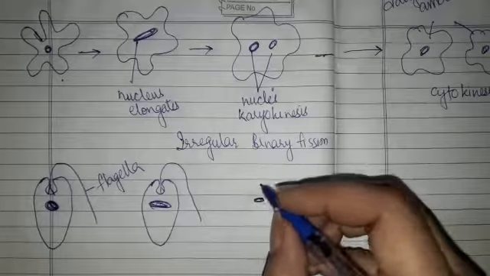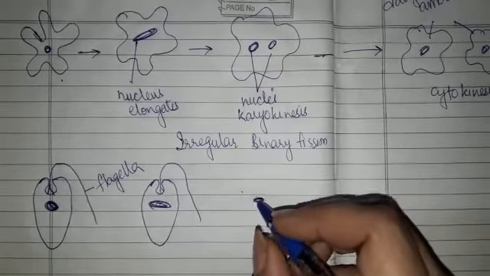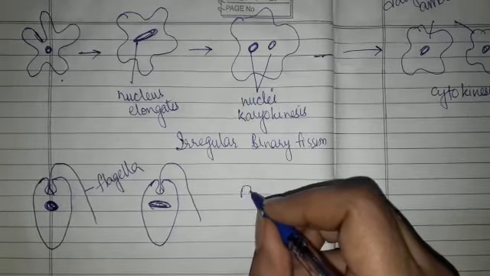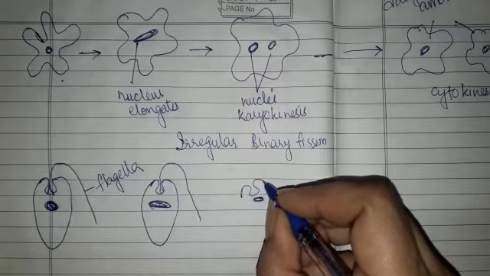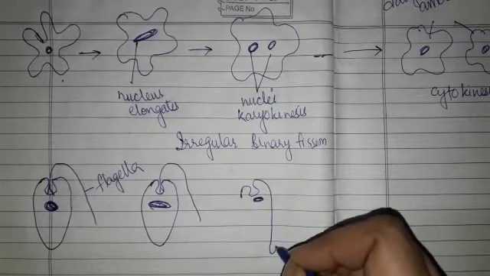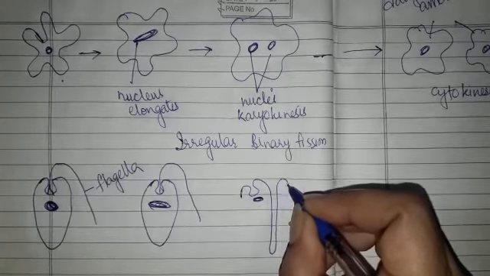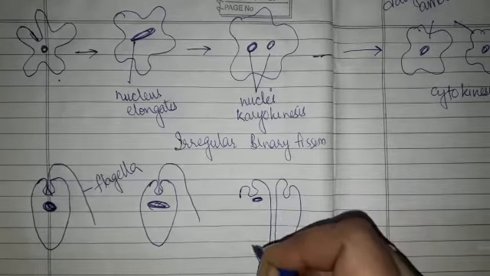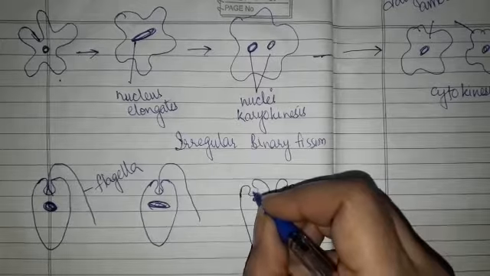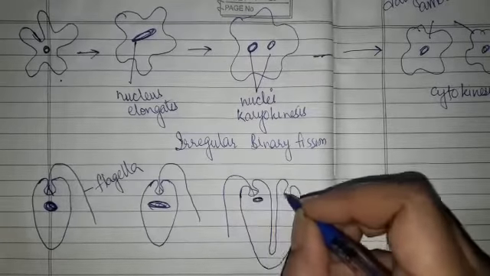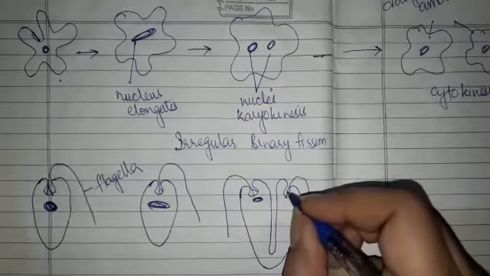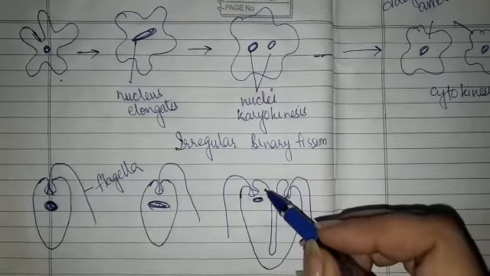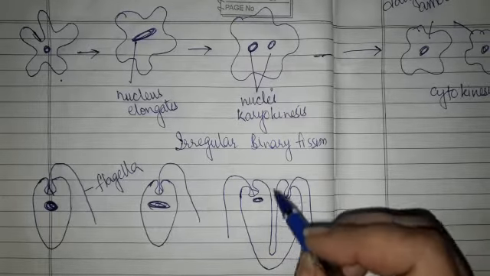That is, karyokinesis takes place. Nucleus will divide into two and it will be followed by the division of the cytoplasm. देखें, ध्यान से देखो डायग्राम को बनते हुए. पहले न्यूक्लियस डिवाइड हो गए दो में एंड देन साइटोप्लाज्म हैज डिवाइडेड longitudinally.